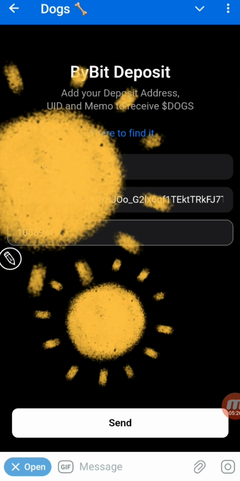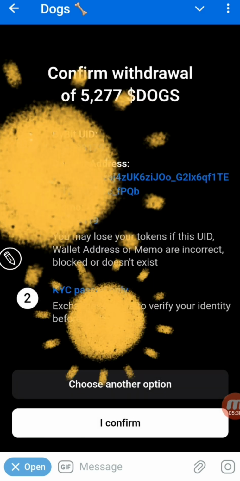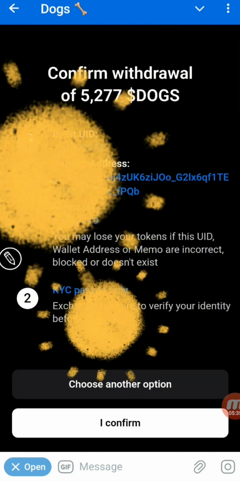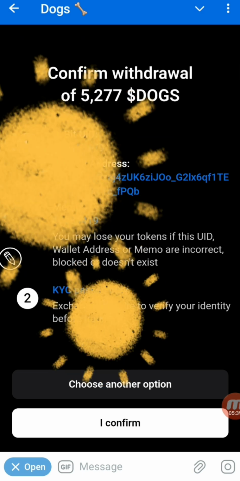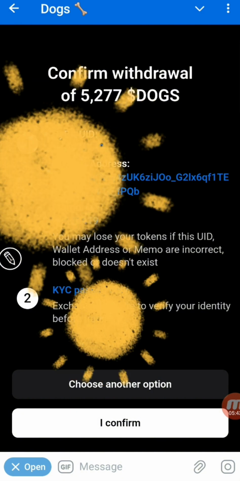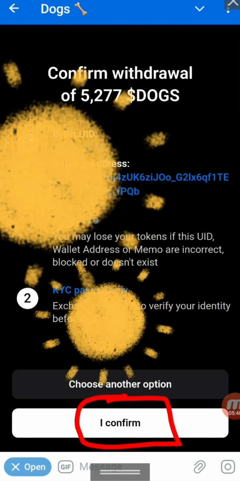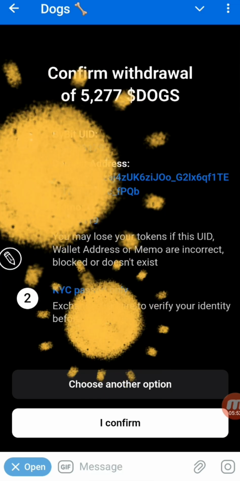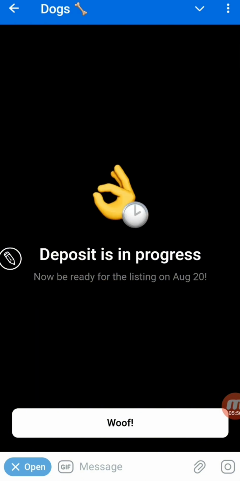Then click on send. So it's like confirm withdrawal of 5,000 DOGS on ByBit. I click on I confirm. You must do your KYC when you register on ByBit. Ensure you do your KYC. I click on I confirm that the data above is correct. I confirm. So it allows the deposit to be in progress.